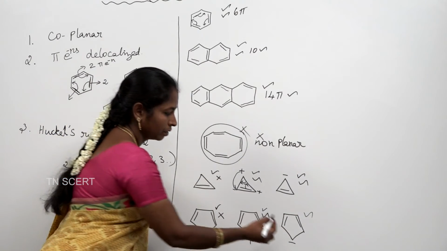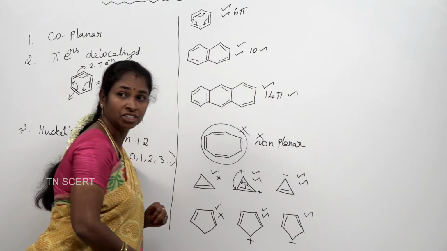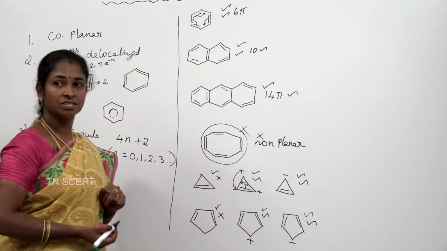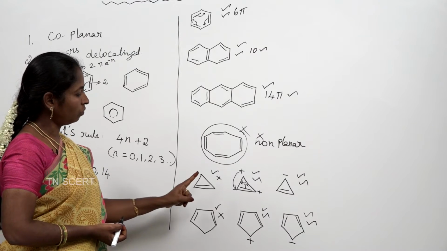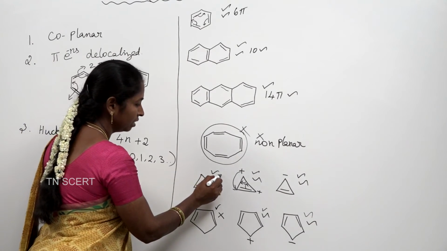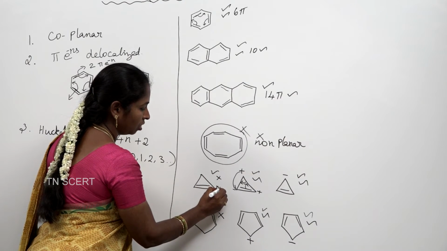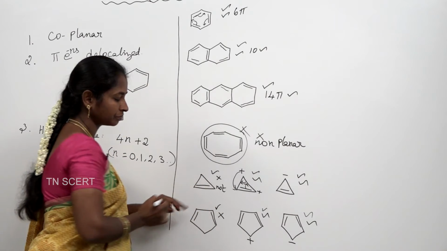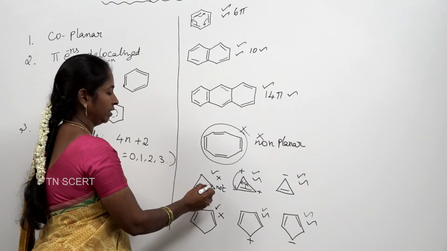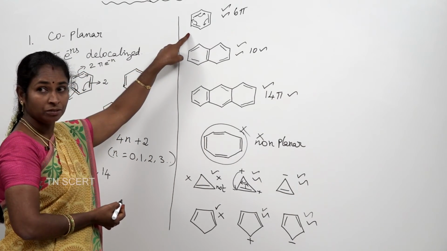Here, the negative charge is involved in the delocalization, so it is also a delocalized system. So, now we ruled out this molecule because it disobeys the second rule. Cyclopropene is not an aromatic.